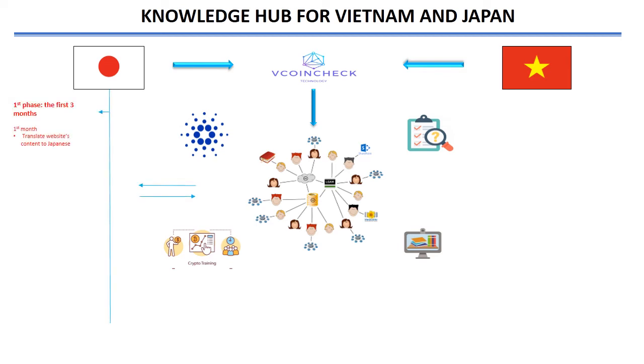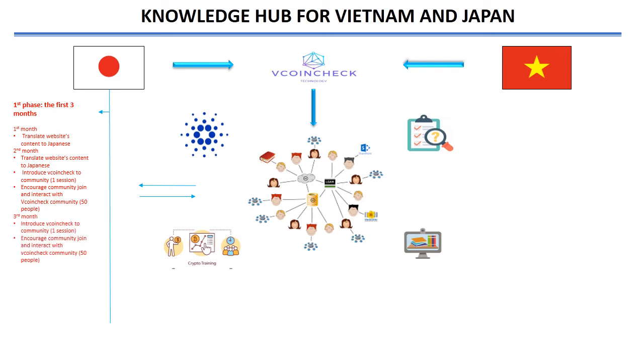Proposal plan, Phase 1. The Japanese community: in the first month, translate website content to Japanese. In the second and third months, introduce the VCoinCheck platform to the community through an online form, and encourage the community to participate and interact with the VCoinCheck community.